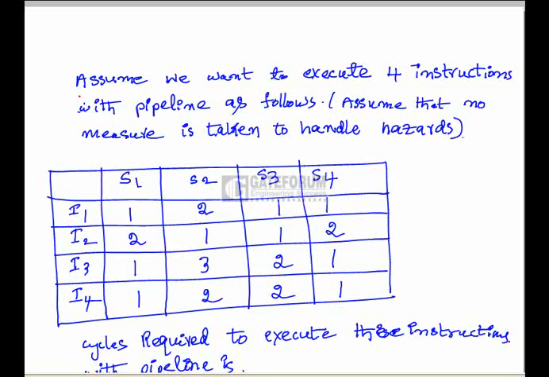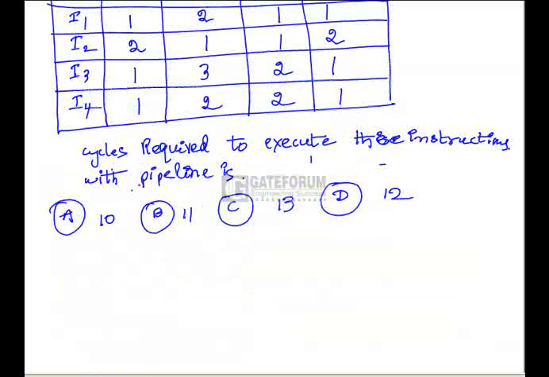We want to execute 4 instructions with a pipeline as follows. There are 4 instructions, I1, I2, I3, I4, and assume that no measure is taken to handle hazards. So for any pipeline hazards, no measure is taken to handle them. There are 4 segments given, S1, S2, S3 and S4. Instruction I1 takes 1 cycle for segment S1, 2 cycles for S2, 1 cycle for S3, 1 cycle for S4. Like that, for all the instructions, the number of cycles required in each segment is given. We need the cycles required to execute these instructions with the pipeline.